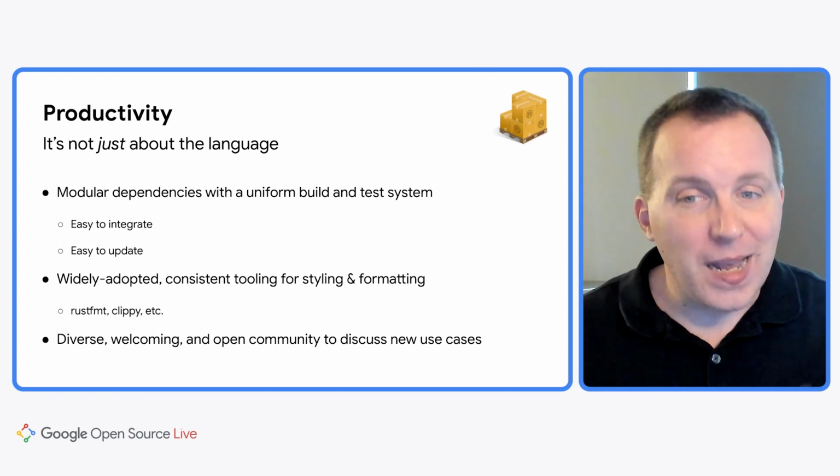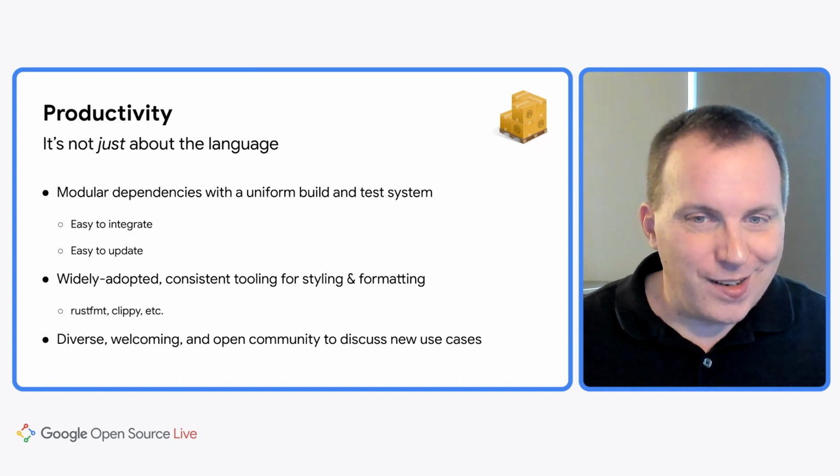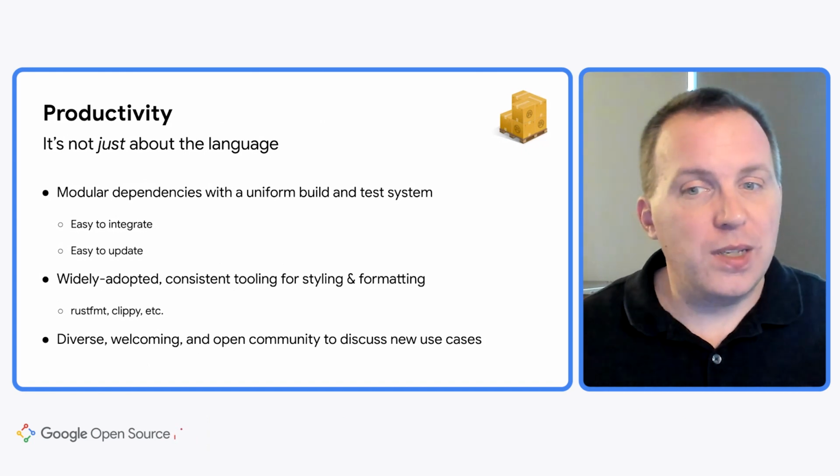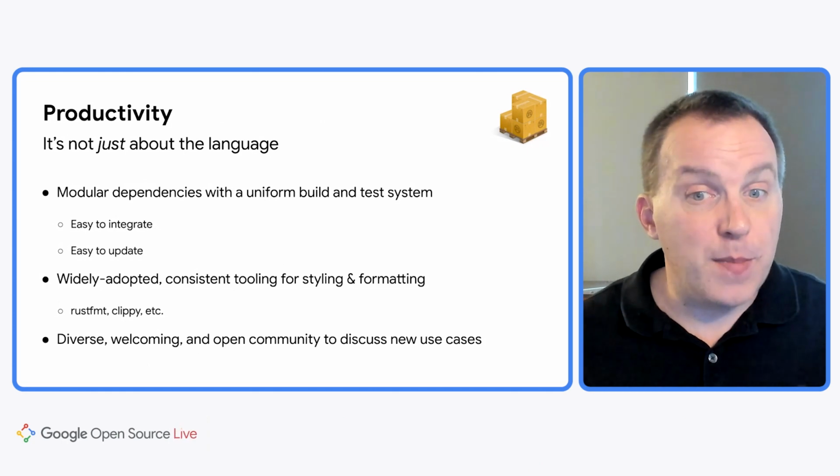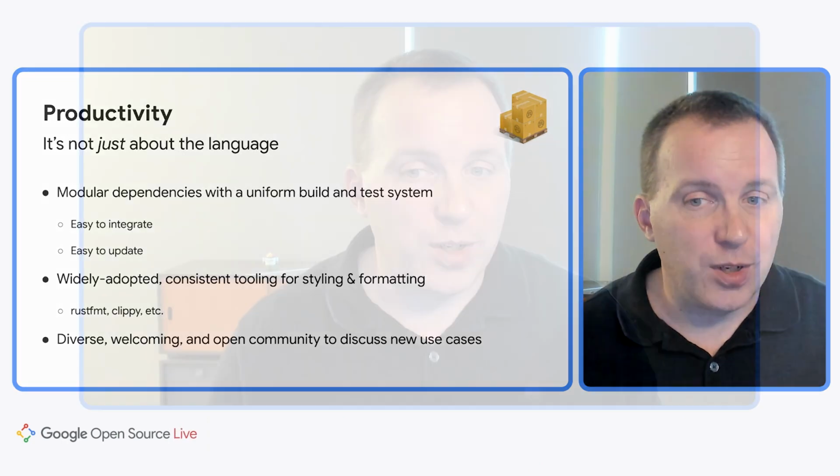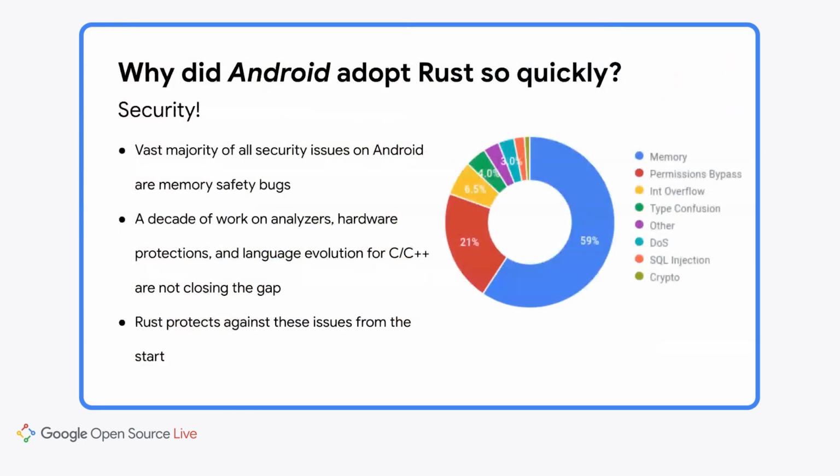But just being an amazing language with great tooling and a fantastic community isn't really sufficient for most businesses to make the big investment of supporting a new language. Beyond the cost of adding the tools to the system, there's training, there's hiring, there's interop with all of your existing code, just to name a few. So, what's the business case? At least for Android, the case is pretty easy: security.